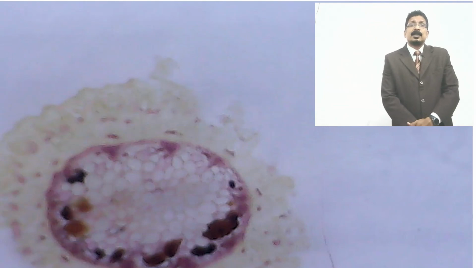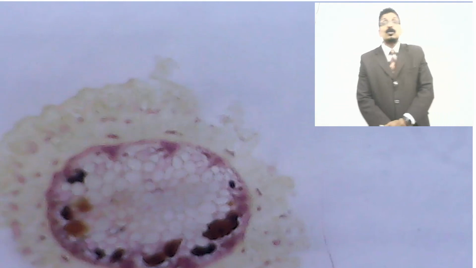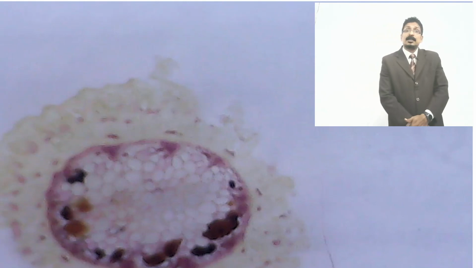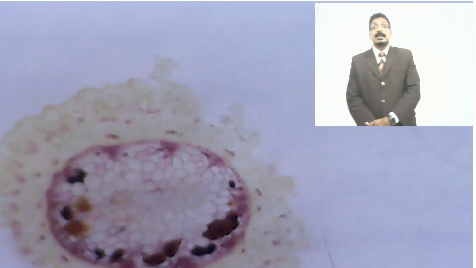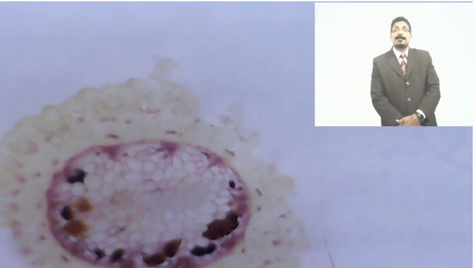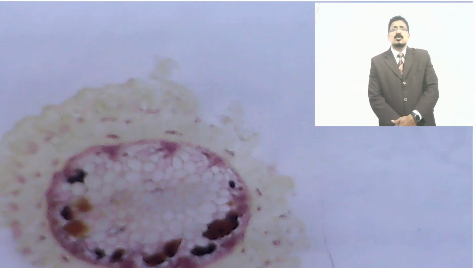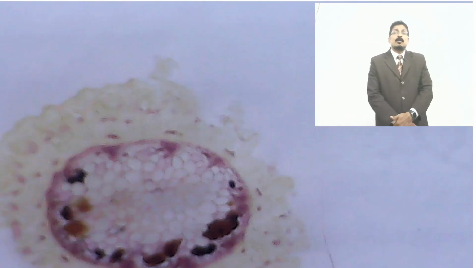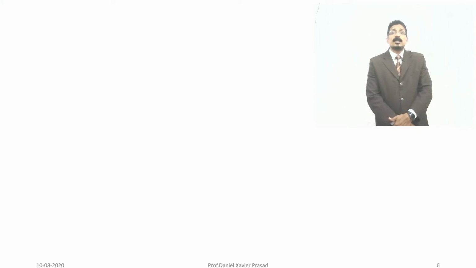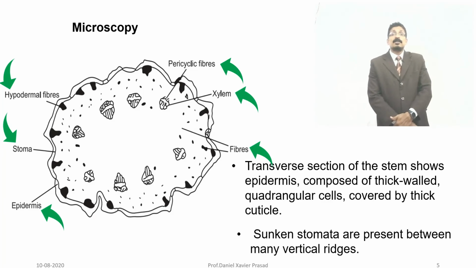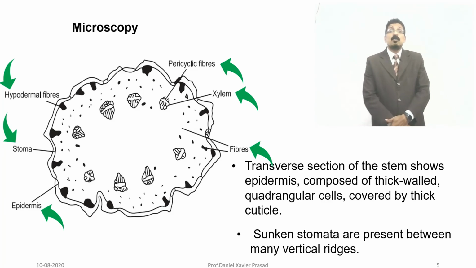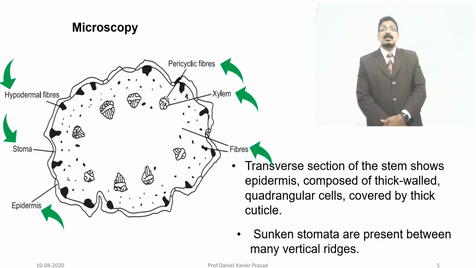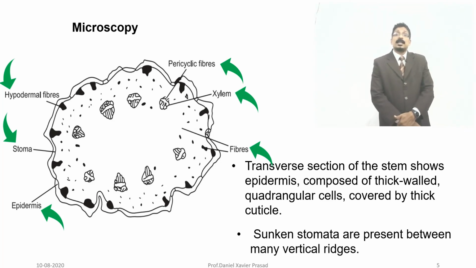You can see the ridges, the fibers, the pith with darker spots, and also the xylem and phloem, whose shape is amazing. You can see the cortex region, where we have just shown the xylem and phloem; the quadrangular cells can also be seen here very clearly, and fibers.